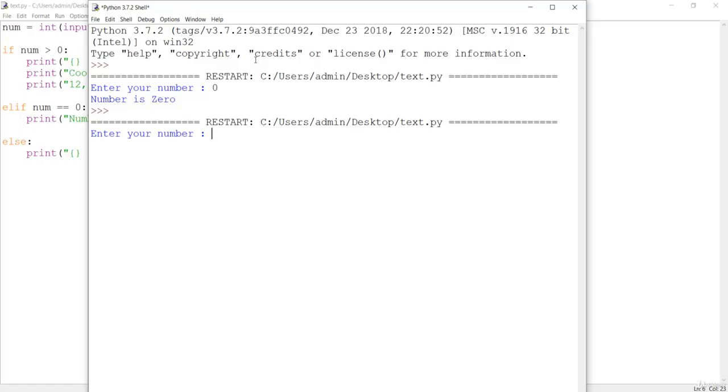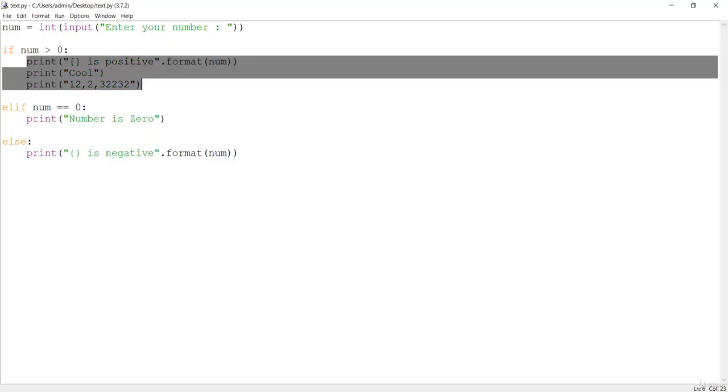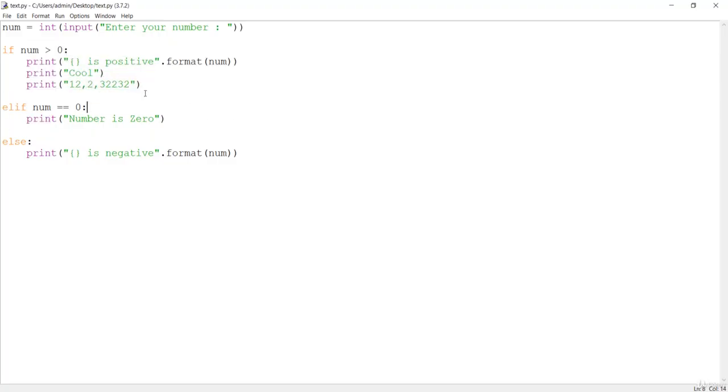If I save this, press F5, and give a positive number, you can see the code inside that block has been executed. 6 is positive, cool, and everything has been printed. That means if this condition is met, this part of code will be executed, and all the parts after this won't be executed, because it is just giving us flow control based on these conditions. So this is the important conditional statement.